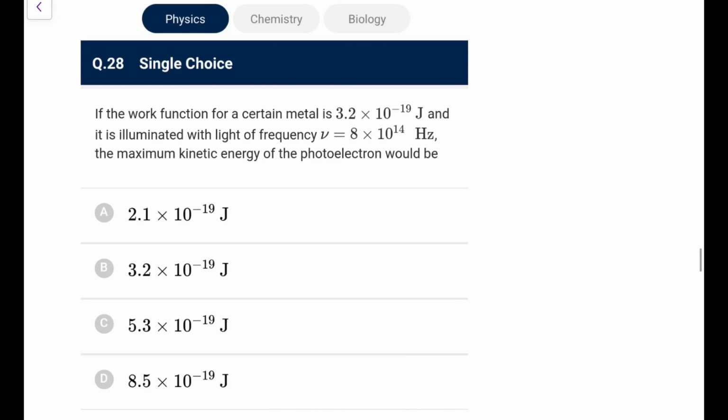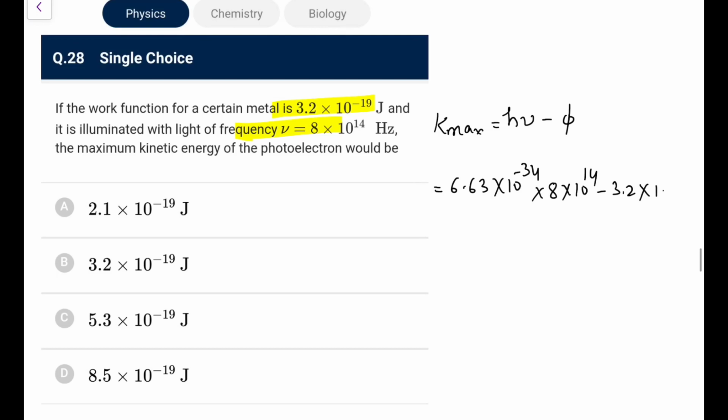Next, work function for a certain material is given, illuminated with this frequency, the maximum kinetic energy. So just apply Kmax, energy would be h nu minus phi. So h is 6.63 into 10 to the power minus 34 into 8 into 10 to the power 14 minus 3.2 into 10 to the power minus 19.